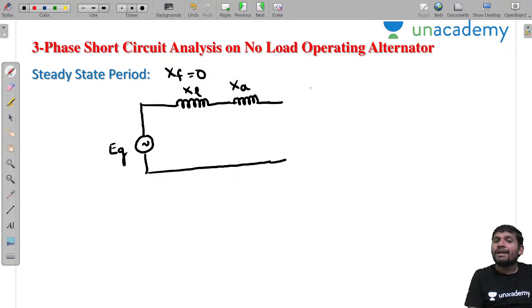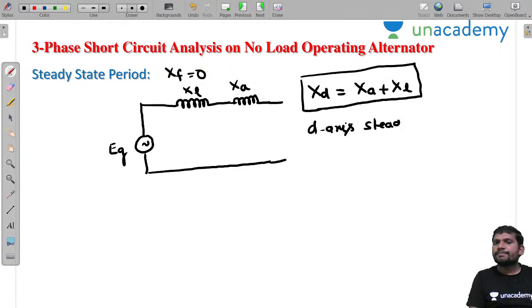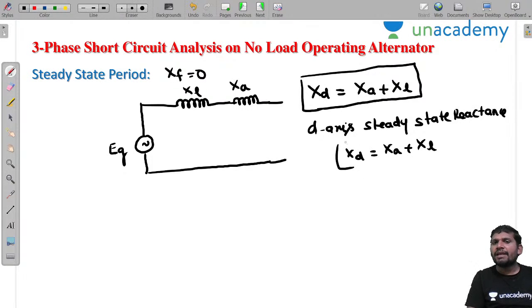Now what is the equivalent reactance? This is xd equal to xa plus xl. There is no parallel reactance here. xa plus xl is taken as the d-axis steady state reactance. What is the d-axis steady state reactance? xd equal to xa plus xl: armature reaction reactance plus leakage reactance.